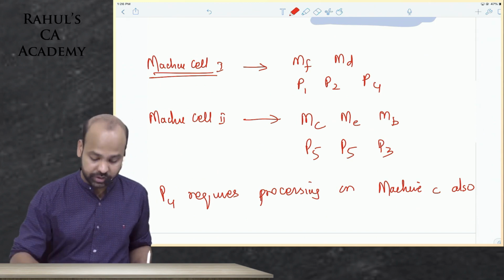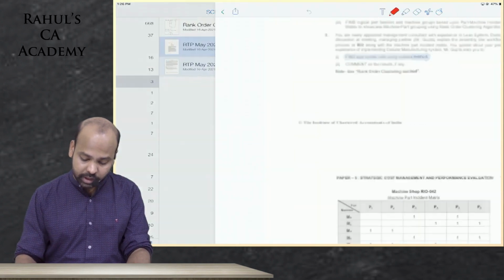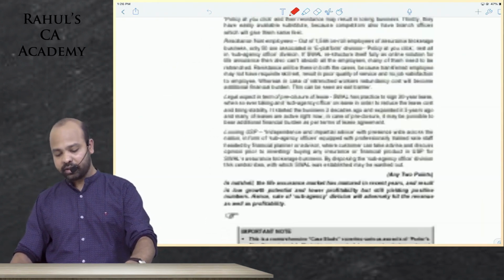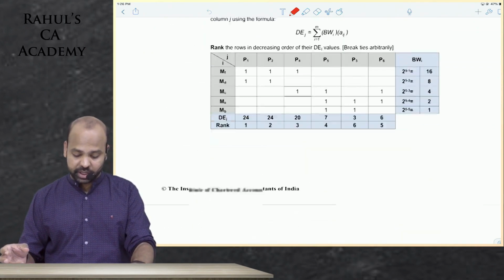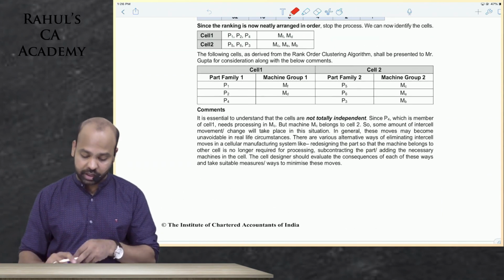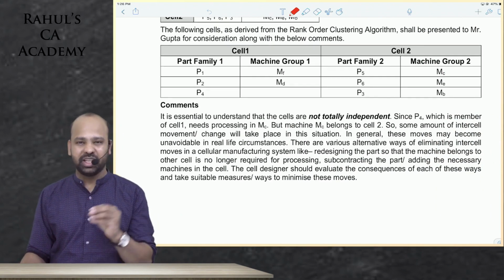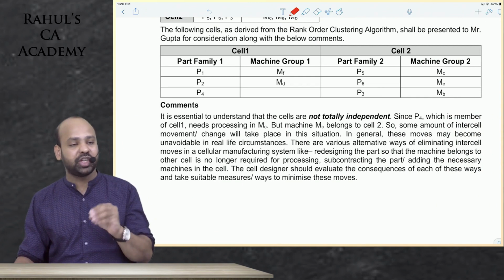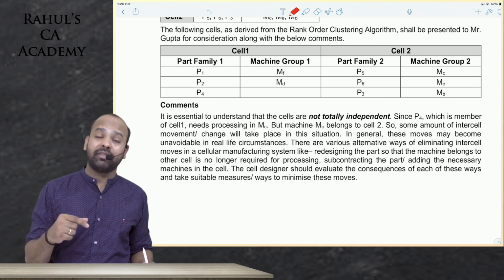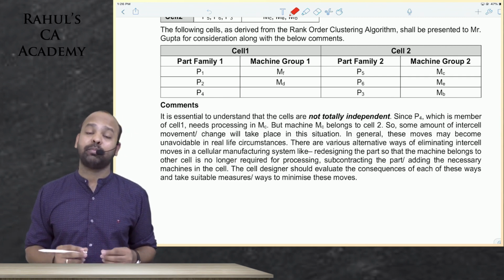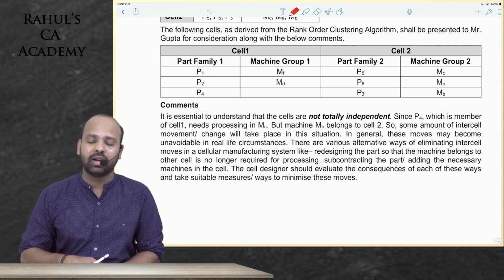How can you tackle this situation? The answer is given in a detailed manner in our RTP. They basically say, see if you can have two machines. What if you have two machine C's, so that you have one machine C in cluster 1 and one machine C in cluster 2? If that is viable, then there will be no intermovement of inventory. Or if I can subcontract this part to an outsider, whatever best suits the organization, you'll have to see what remedy can be applied here.